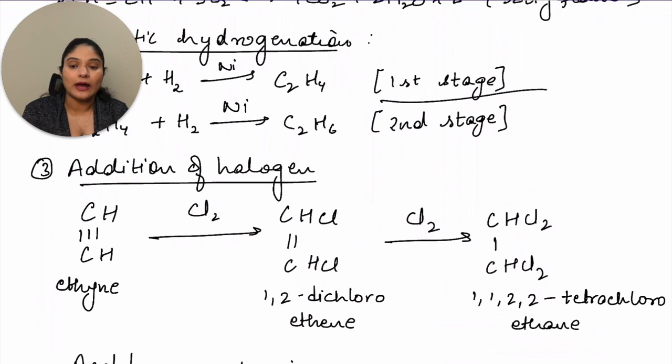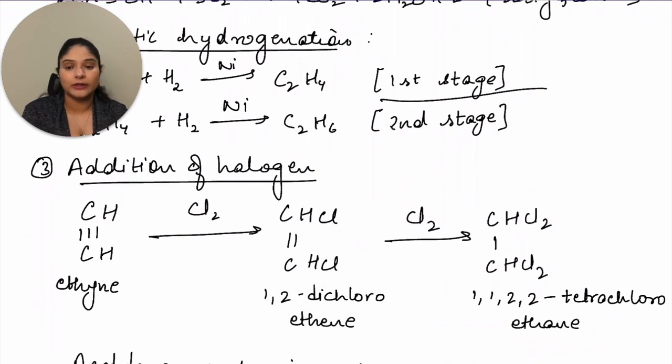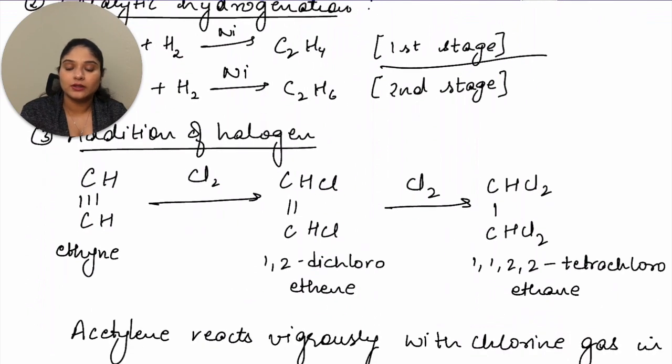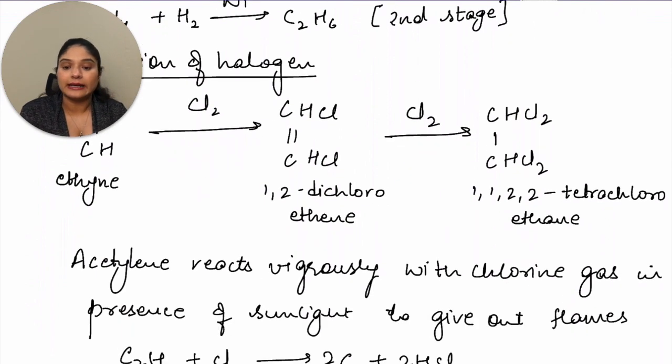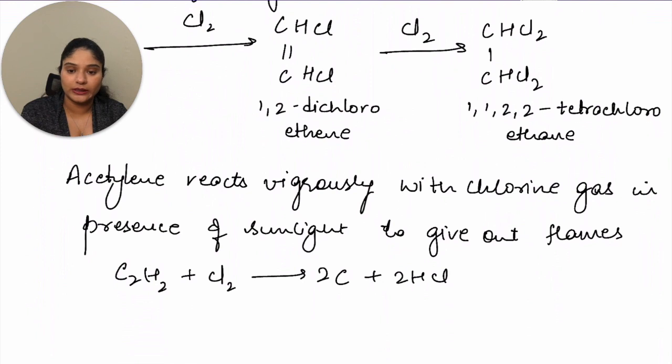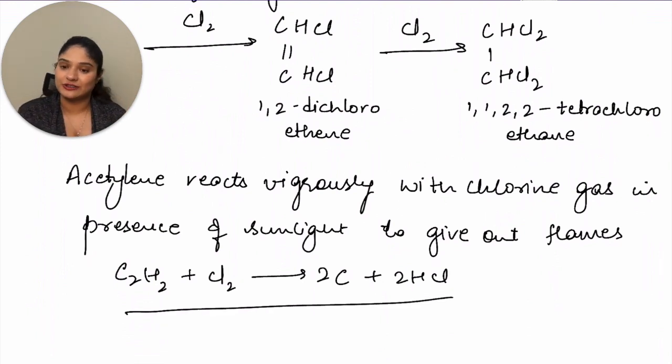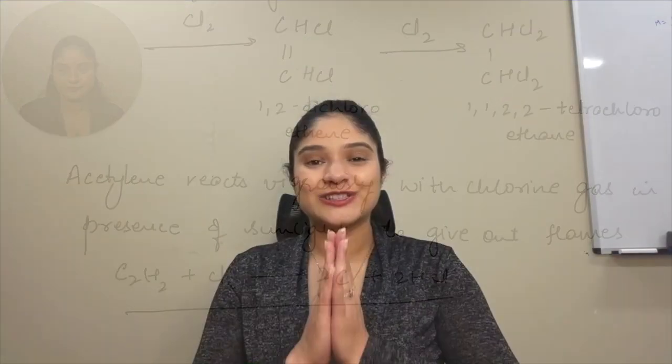Then addition of halogen. Halogens are chlorine, bromine, iodine, so this is valid for all of them. For chlorine, you have a triple bond, you add two chlorines, one of the bonds breaks, and you get 1,2-dichloroethene. Then you add two more chlorines, and you get 1,1,2,2-tetrachloroethane. Then acetylene reacts vigorously with chlorine gas in the presence of sunlight to give out flames, and the equation is given right here.